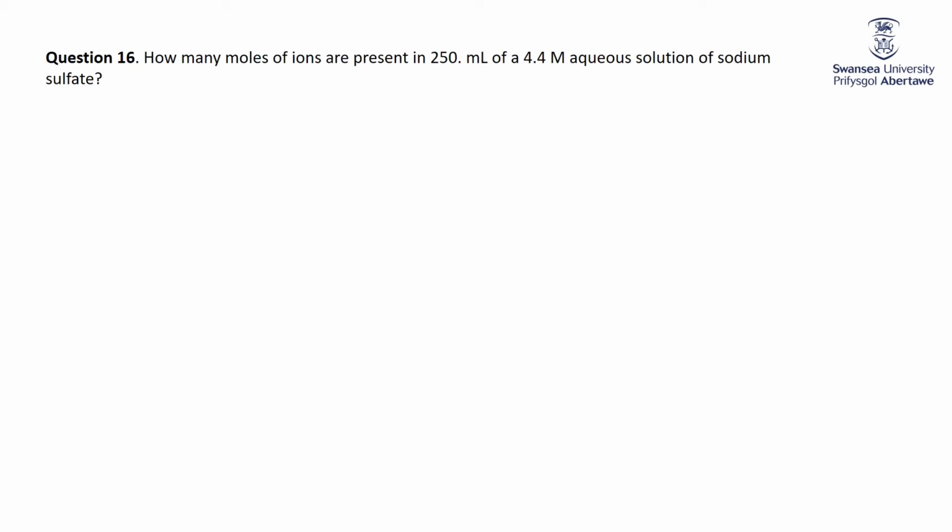Dissociation calculations. Well, the important thing here is that ionic substances dissociate when you put them in water. So when we look at the sodium sulfate, concentration 4.4 moles per litre, 0.25 litres, multiply that out, so that's 1.1 moles of sodium sulfate. But sodium sulfate is ionic, it dissociates to give us 2 sodiums and 1 sulfate.